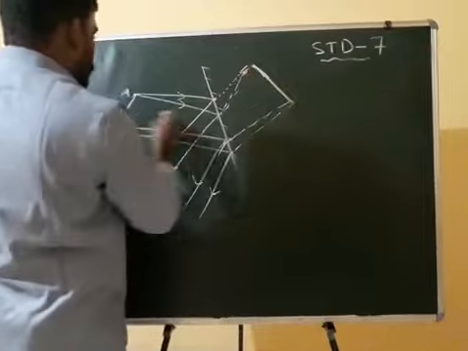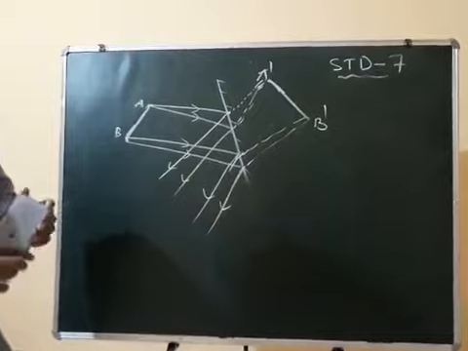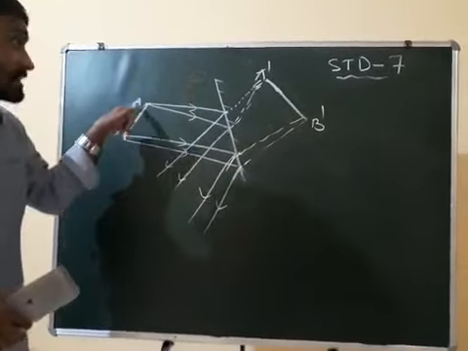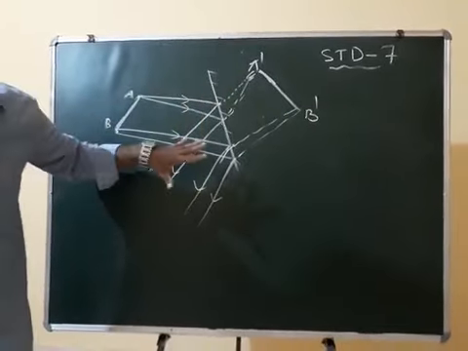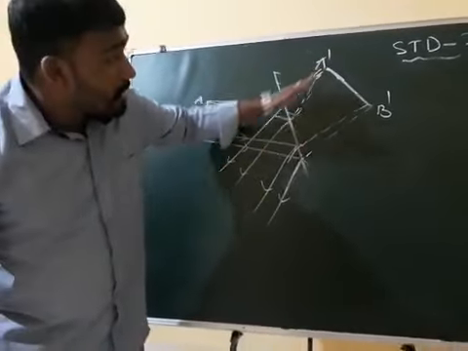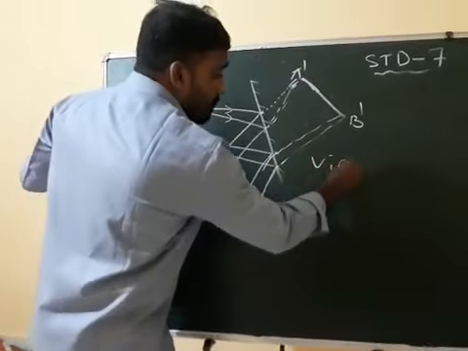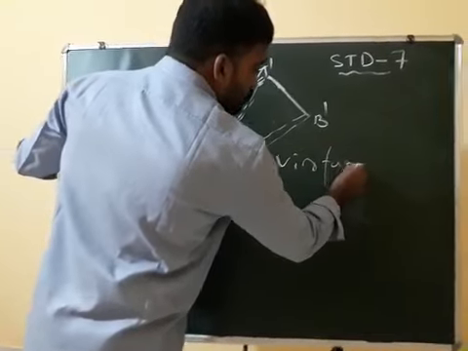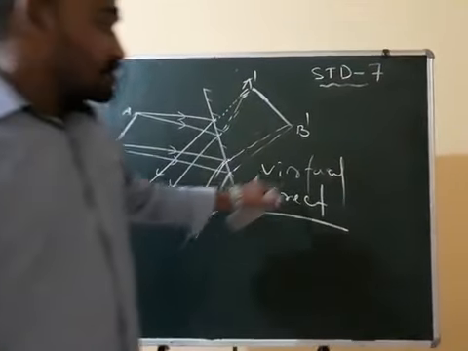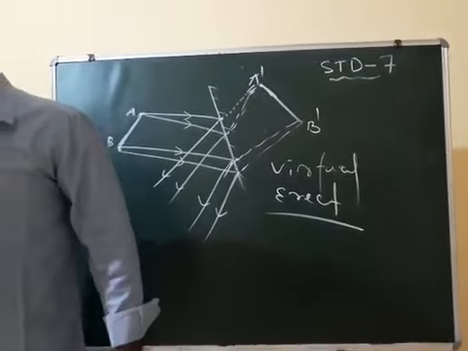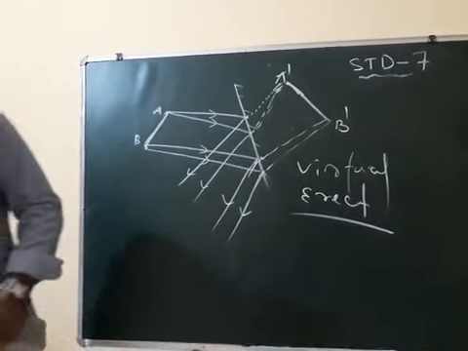Yes or no? Suppose it is A and B, this will be A dash and this will be B dash. A and B means A's image is A dash and B's image is B dash. This is the extended source of light. And when they are produced backwards and meeting at a point, then only they produce the image. That's why the image is virtual, virtual image or erect image. They are producing the virtual image as well as what? Erect image.